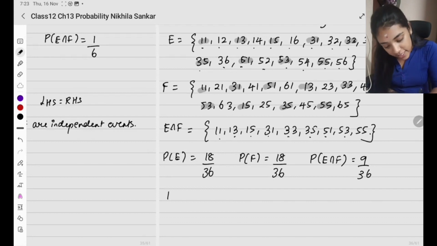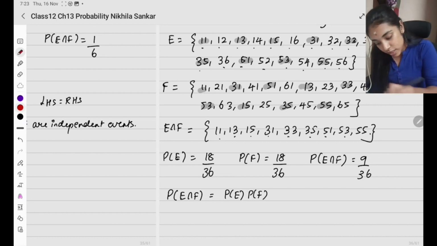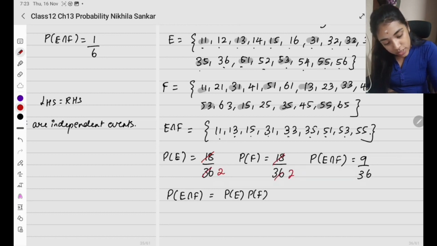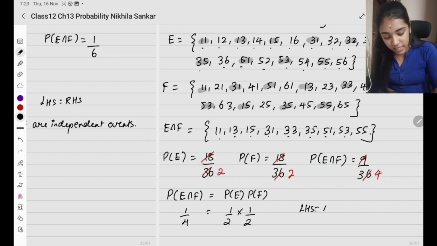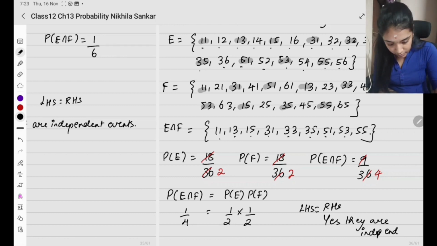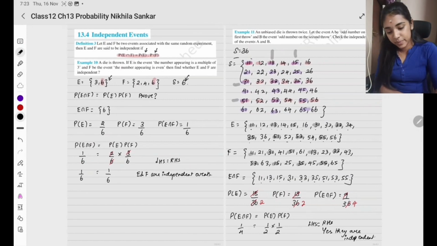So let us see if it satisfies. Probability of E intersection F equals probability of E times probability of F. So let me cancel it here. 18 1s are 18, 18 2s are 36, 9 4s are 36. So what do I have? 1 by 4 equals 1 by 2 times 1 by 2. Correct? So LHS equals RHS. So they are independent. Okay? Simple. Please copy.